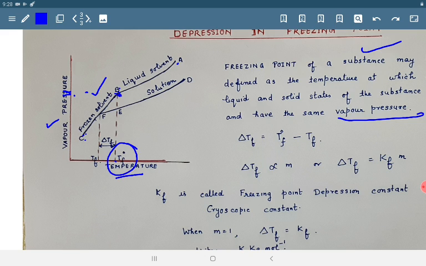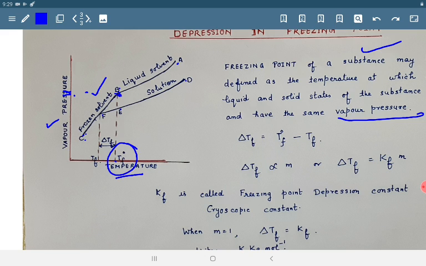Now let's consider another curve DEF, which represents a solution containing a non-volatile solute, and it is drawn below that of liquid solvent because a solution has always lower vapor pressure than that of pure liquid solvent.